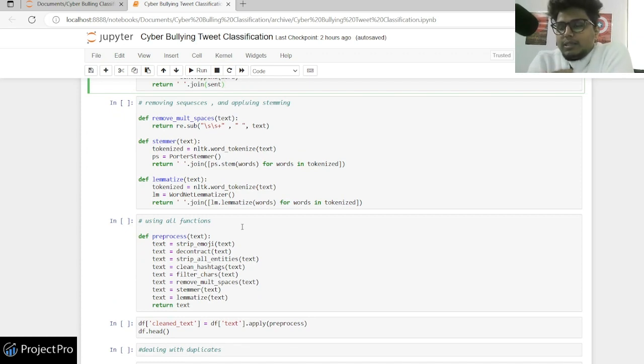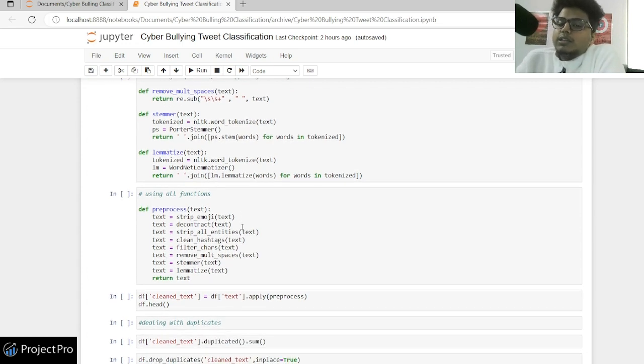And why are we making specific functions of it? See, we have all of our data in a pandas data frame, and we want to utilize the pandas functionality, right? There's a particular function in pandas called apply. Once we make this function, we'll apply all of these functions over our individual text, and that way we'll also utilize the pandas functionality, and we'll run the function as well, right?